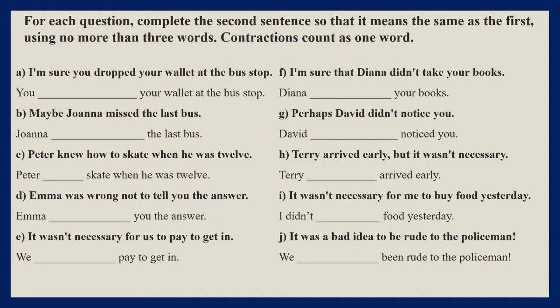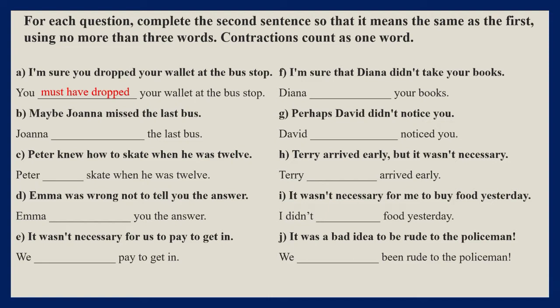So, let's start with the first exercise. For each question, complete the second sentence so that it means the same as the first, using no more than 3 words. Contractions count as 1 word. A. I'm sure you dropped your wallet at the bus stop. In here, we are expressing our certainty about something, so we use must. And because it is in the past, we use must have plus past participle form of the main verb. You must have dropped your wallet at the bus stop.